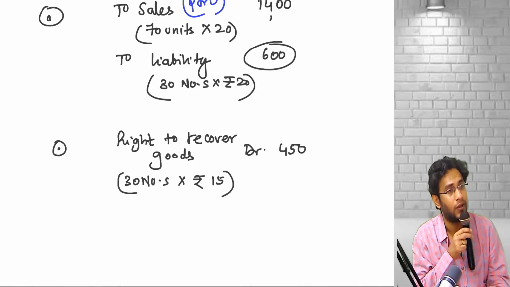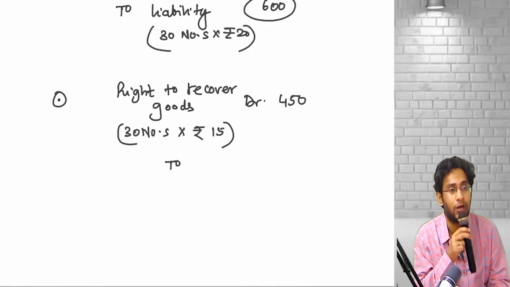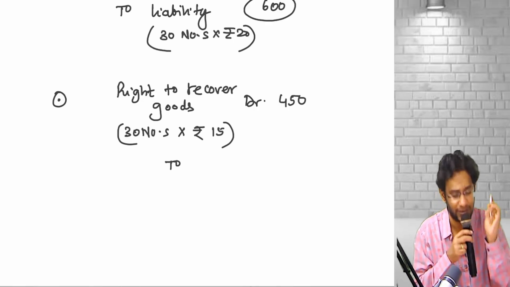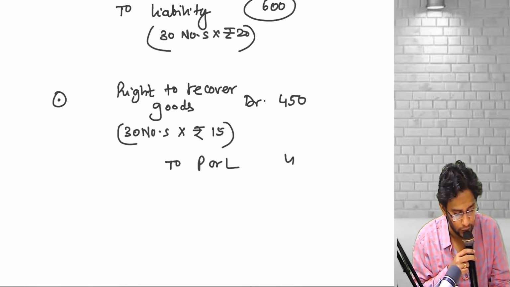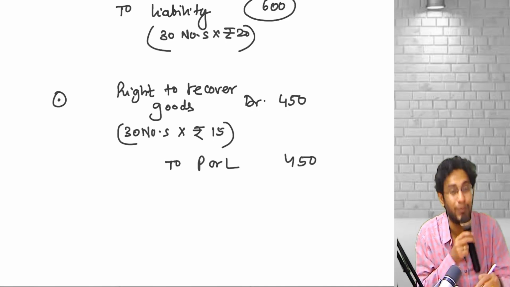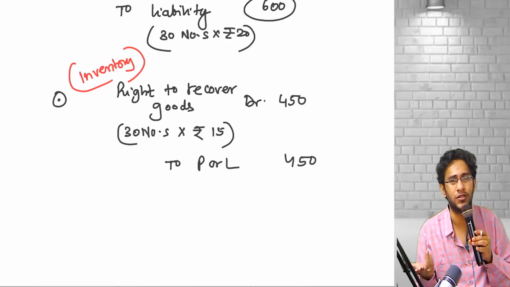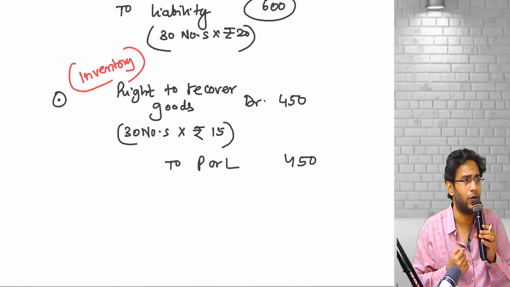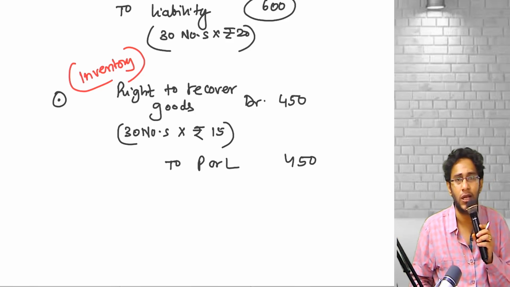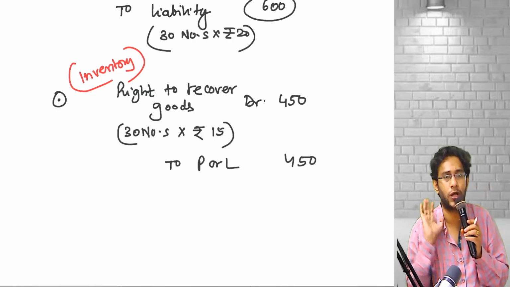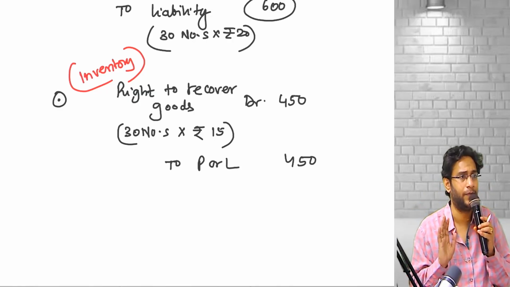450 rupees worth of goods are going to come back. So recognize an asset and credit this off. This is nothing but indirectly inventory, nothing but indirectly stock. What is the entry for closing stock? Stock account debit to P&L account only, no? Same thing. Only thing is, this is an inventory lying at the customer's location. It is our own, it will come back.